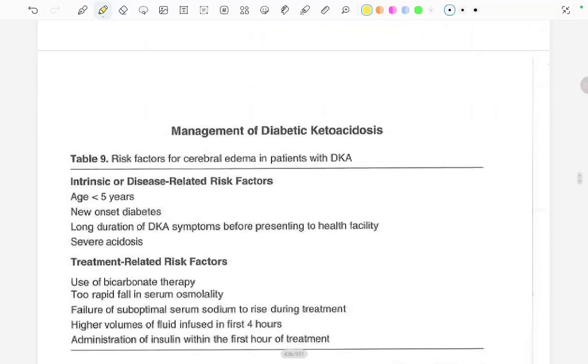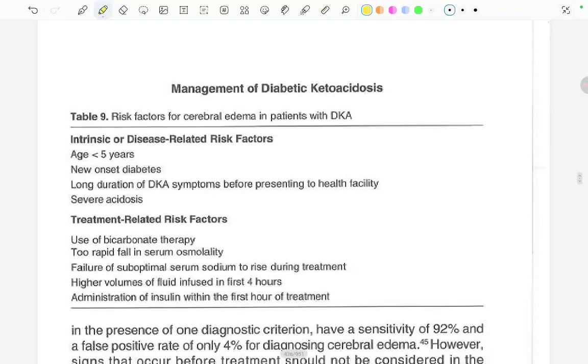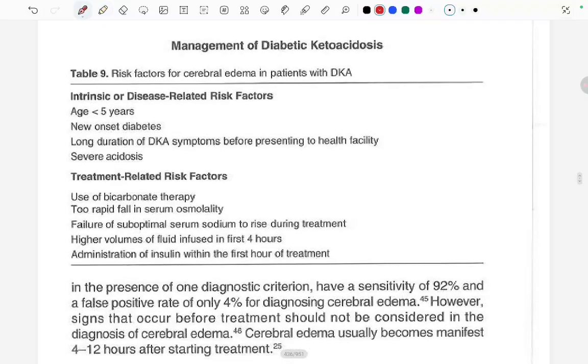So these are the risk factors for cerebral edema in patients with DKA. What are the risk factors for DKA cerebral edema? Intrinsic or disease related factors. These are the intrinsic factors. First one is age, if less than 5 years, then increased chances of cerebral edema; new onset diabetes, long duration of DKA symptoms before presenting to health facility, and severe acidosis. Fine, these are all the risk factors relating to cerebral edema. Now coming to the treatment related risk factors.